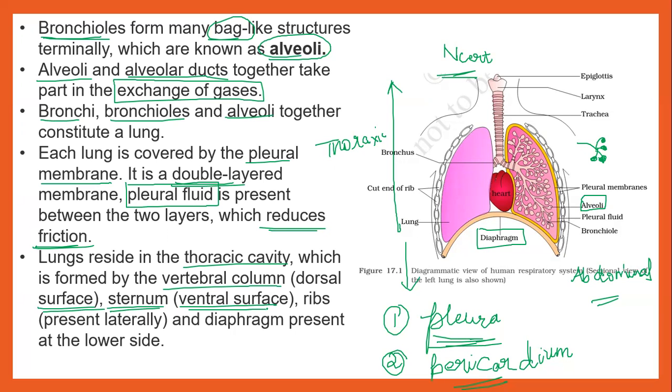So the lungs are protected ventrally by the sternum and dorsally by the vertebral column. And the ribs are present laterally. Okay. And also the diaphragm is present to separate it from the abdominal cavity.